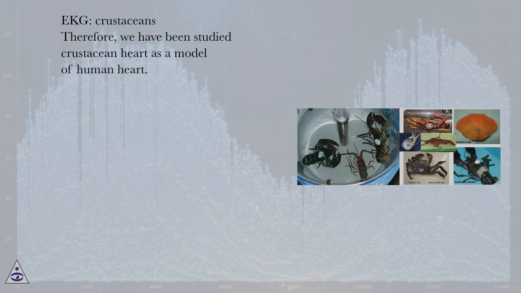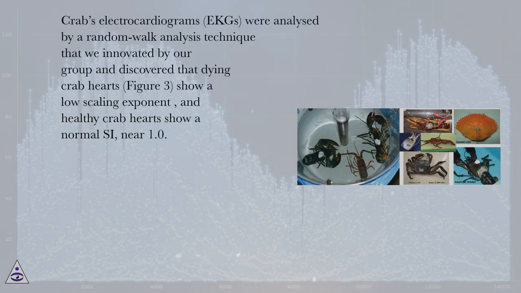EKG, crustaceans. Therefore, we have studied the crustacean heart as a model of the human heart. Crabs' electrocardiograms, EKGs, were analyzed by a random walk analysis technique that was innovated by our group, and we discovered that dying crab hearts, figure 3, show a low scaling exponent, and healthy crab hearts show a normal SI, near 1.0.